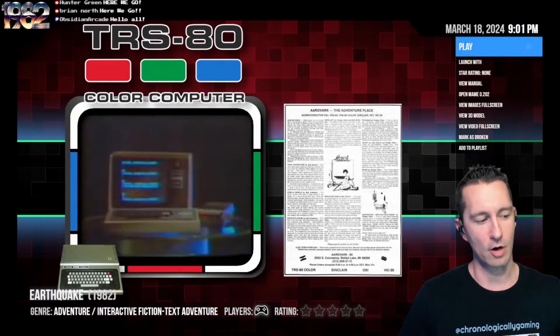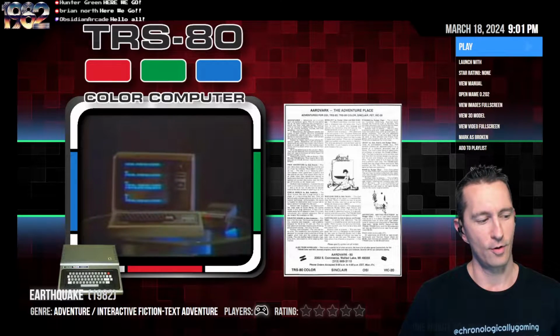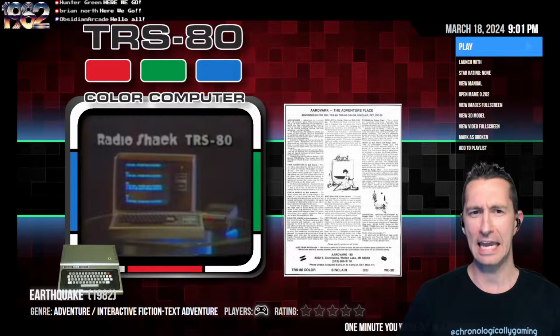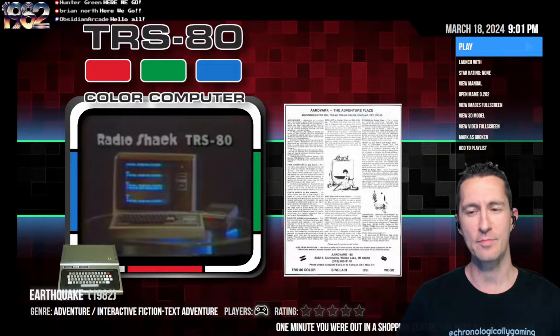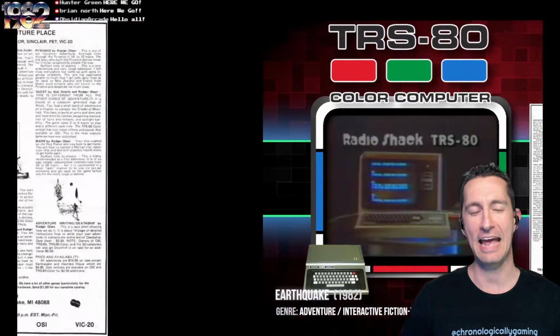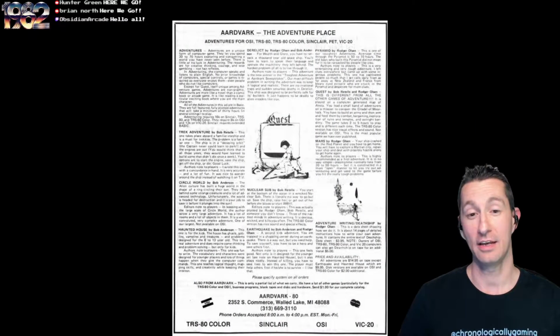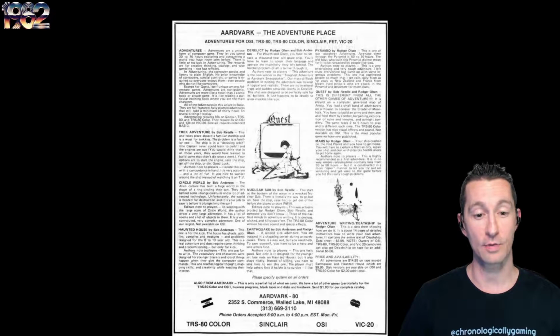Now this would mark our 137th game on the Radio Shack Color Computer, starting with an advertisement because that's all I have, at least for this version. This is by Aardvark, along with a lot of the other releases we've seen on this page. Earthquake's down at the bottom by Bob Anderson and Roger Olson. It's a second kids adventure, and we've seen another one that they've done as well.